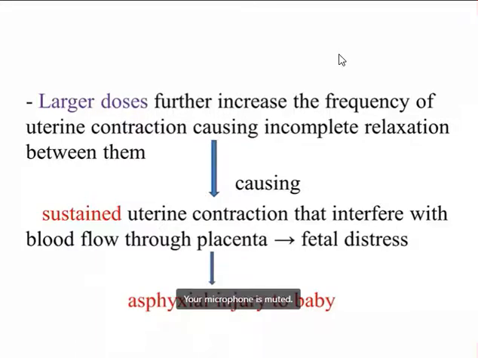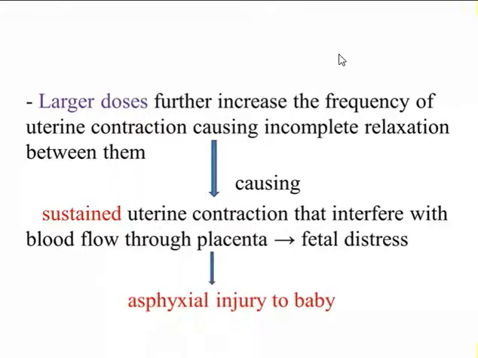So the uterine contraction will be very frequent, and there will be no complete relaxation in between two successive contractions. The uterus will contract for a longer period of time, that is, there will be sustained uterine contraction.